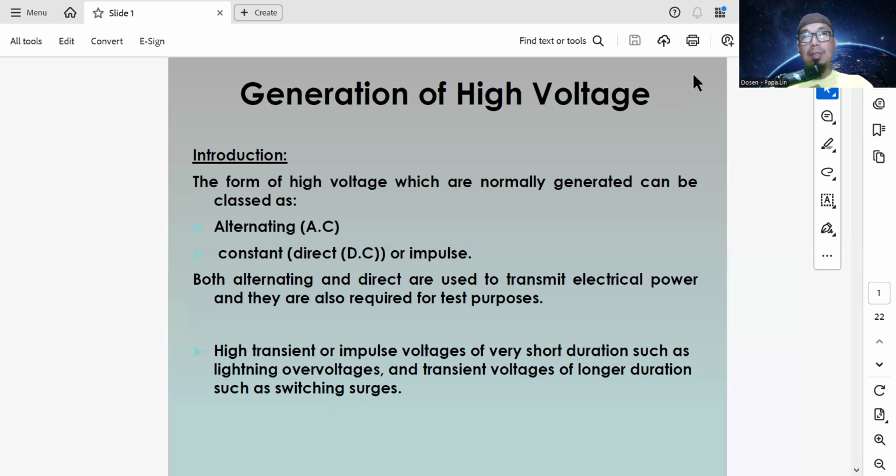Impulse voltage is generally caused by lightning. A lightning strike on the transmission conductor will increase the voltage to megavolts, but for a short duration. Okay.